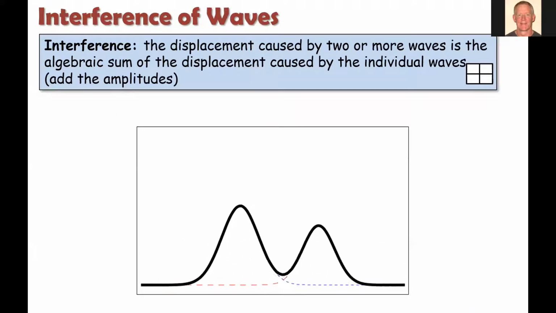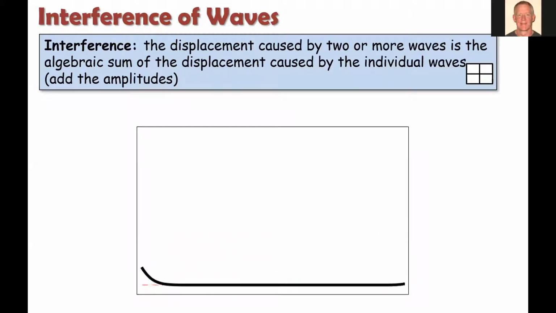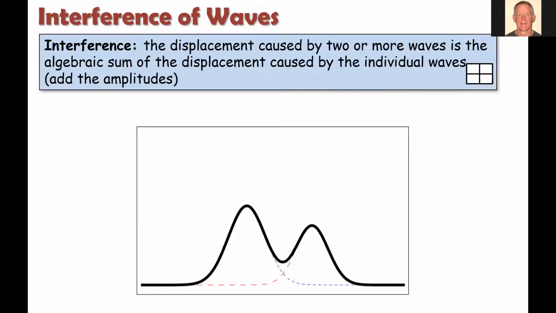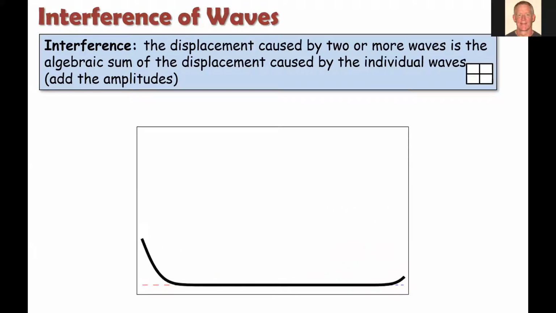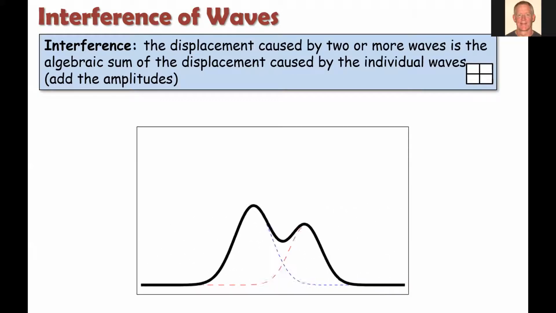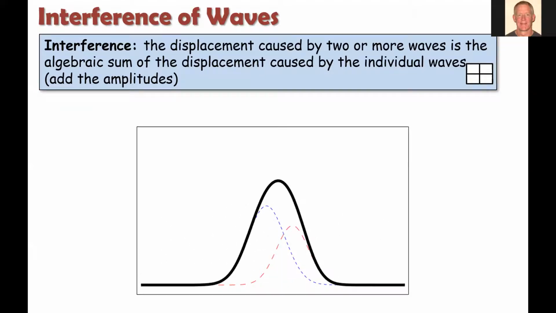All right, last very important concept here, and that is interference of waves. What happens if two waves traveling on the same medium, material, or object interact with each other? We call that interference. What we get is a displacement.